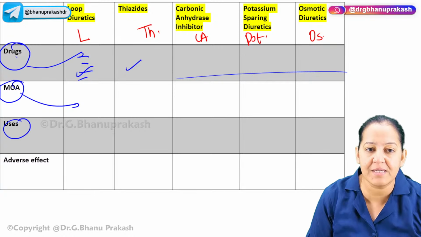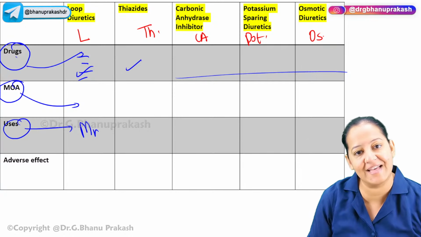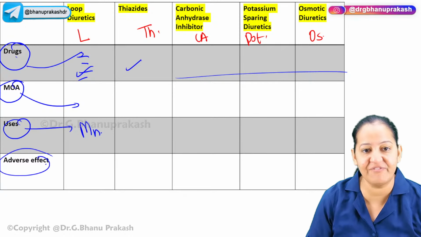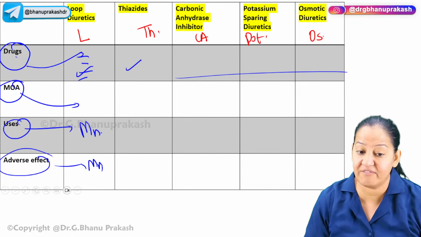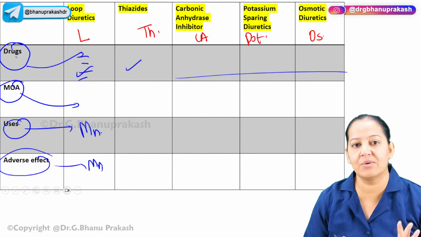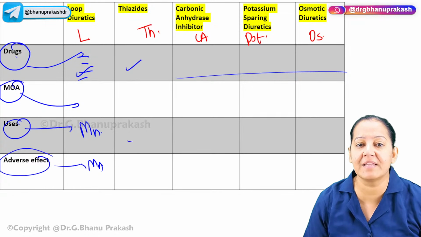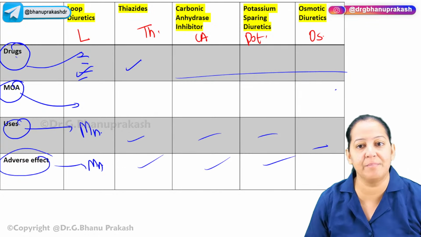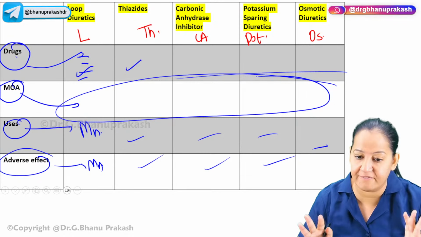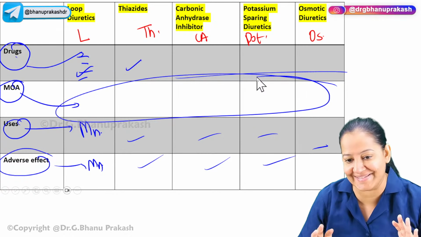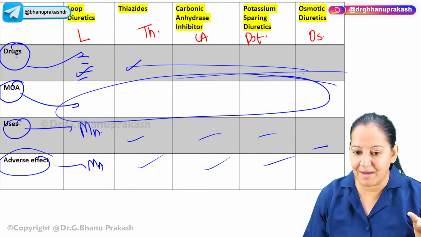After that, for uses, most of the time use mnemonics, as many as you can. And for adverse effects, use mnemonics as many as you can. After understanding, use the mnemonics. So here I will try to give you maximum mnemonics in the uses and in the adverse effects. Mechanism of action is something you have to understand. I will show you videos and animations and help you in understanding. And the drugs, you have to mug up. So this is a way.